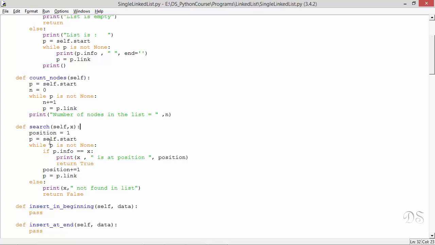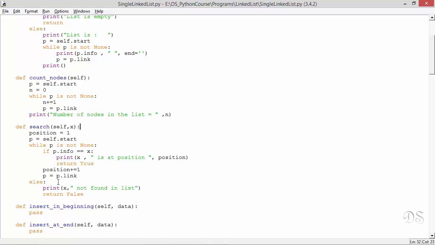This reference p is initialized with start, and this is the same loop that we have seen in these two methods. So we are actually visiting each node starting from the first node. This statement p equal to p link makes p move forward. Now whenever we visit a node, we check info of that node, and if info of that node is equal to x, then we return true from this method, indicating that x is present in the list. And before returning, we print this message that displays the position of x in the list.